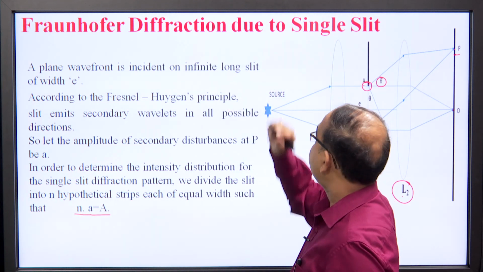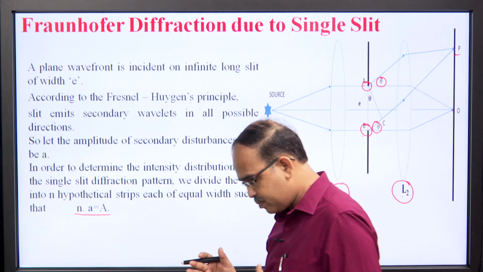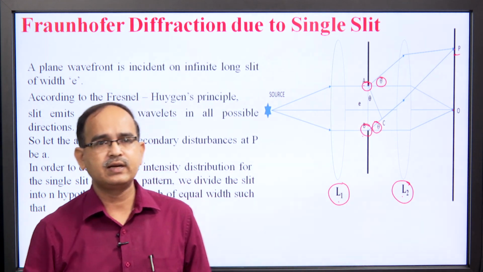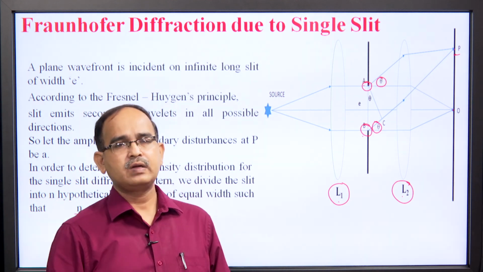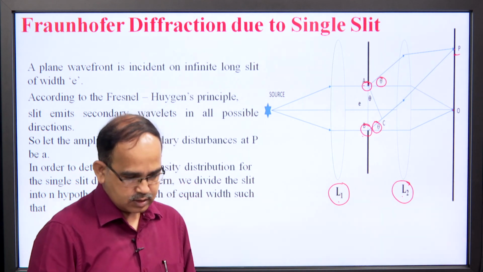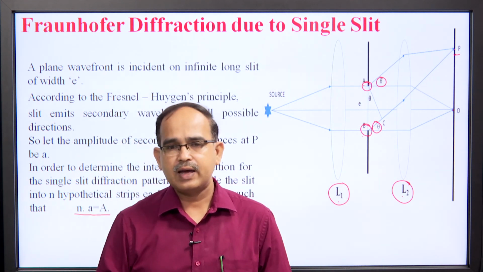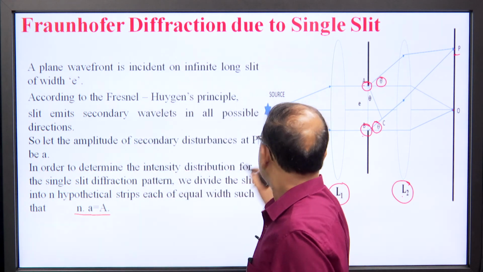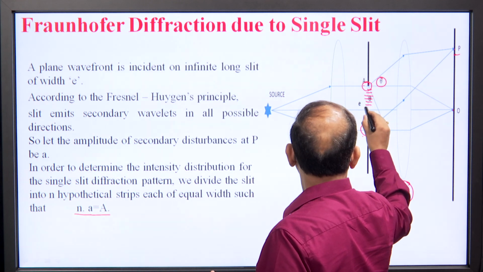Then Fraunhofer diffraction due to single slit. Here we assumed that the single slit AB was divided into n hypothetical parts and each part was producing a wave of amplitude small a. As they produce the same amplitude and are consecutively arranged, the path difference or phase difference between them is constant.